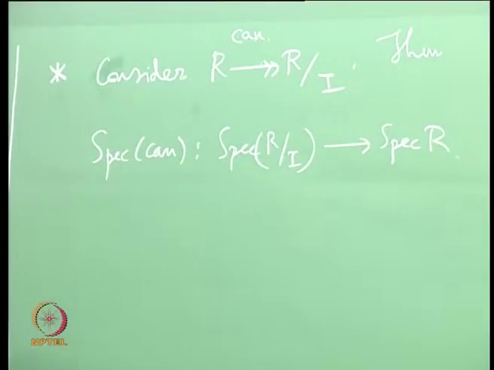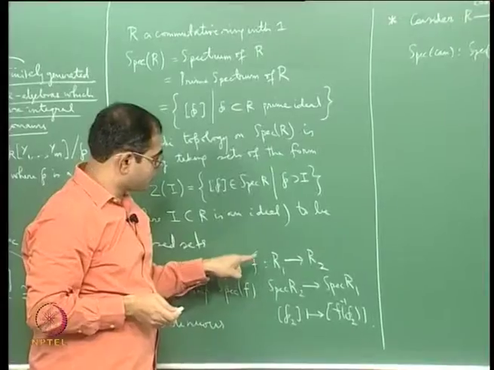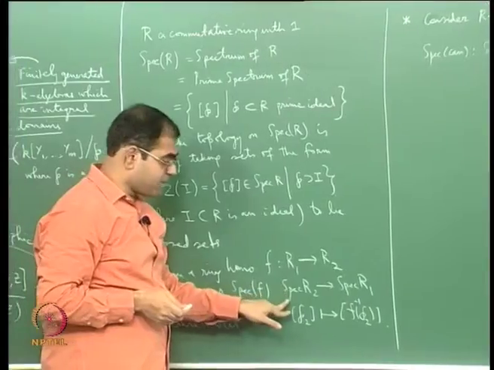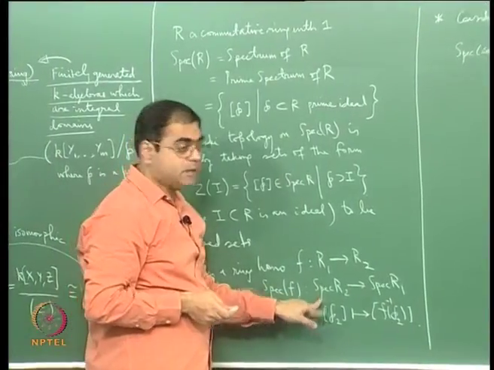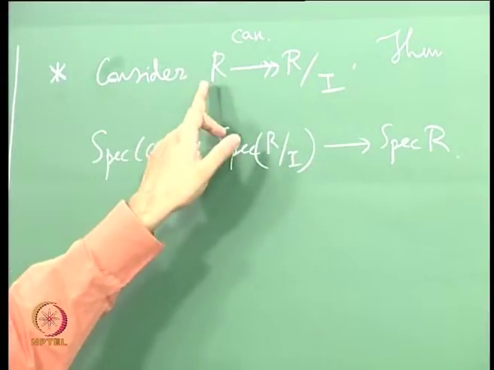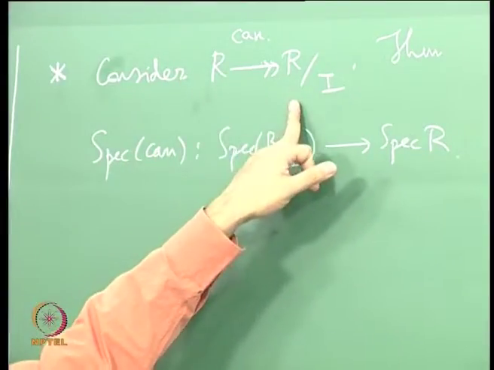Because I have already told you, if you have a ring homomorphism from one ring to the other, you are going to get a map on the spectra in the reverse direction. In particular, you take the ring homomorphism to be the canonical ring homomorphism from a ring to its quotient.